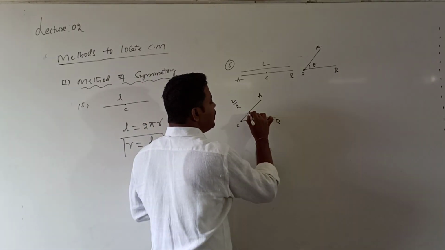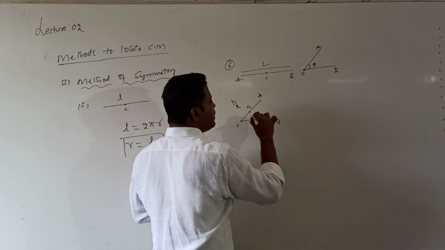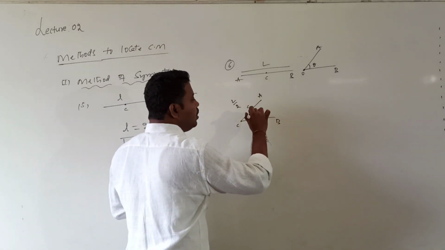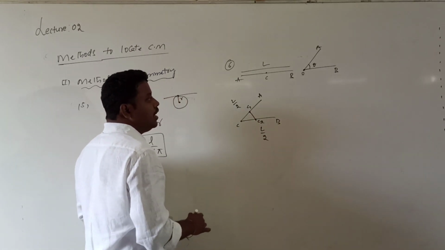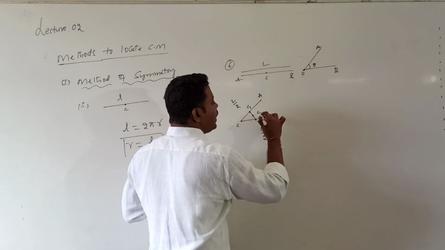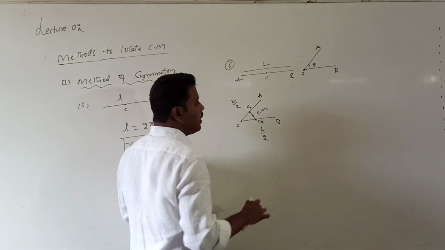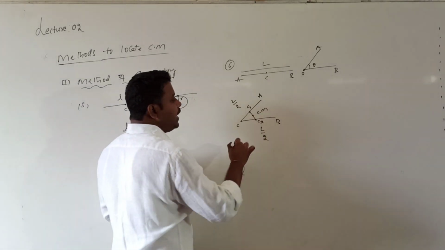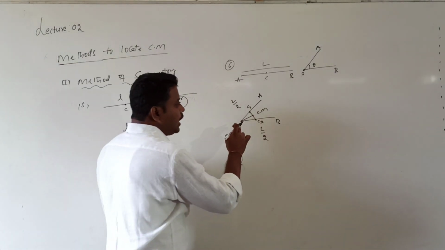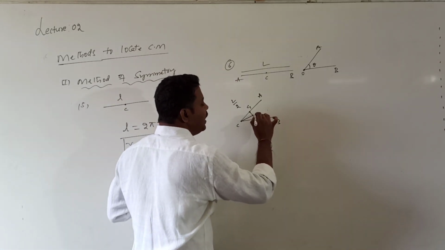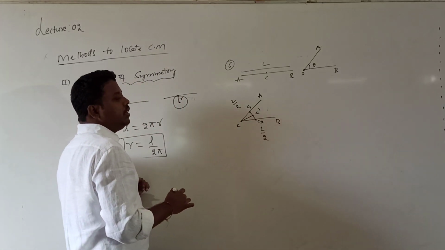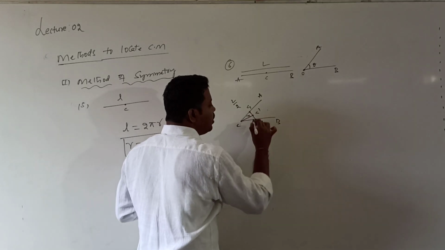What is the center of the first rod AC? Can I call it C1? The center of CB, can I call it C2? Then what I want to calculate is the shift of the center of mass after bending. The center of mass of these two rods will lie on this line. Can I call the new center of mass C dash? Now this shift value I want to calculate. Because of the bending of this rod, the center of mass shifted from where to where? Can I call this C and this C dash? This is the original center of mass and this is the new center of mass. I want to calculate C C dash. Can I call this shift value X?